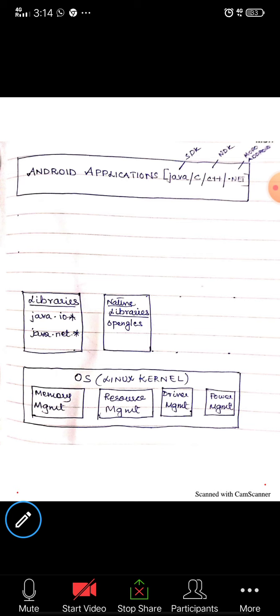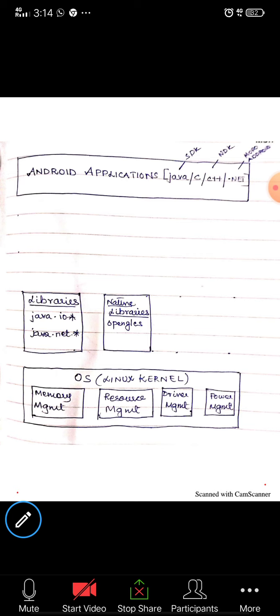So when we write our code in programming languages, we need some support. When we write in Java, we need the support of the SDK. When we write the Android application in C or C++, we need the support of the NDK. If we are writing in .NET, we need the support of Mono Android. So this is what your Android applications use.